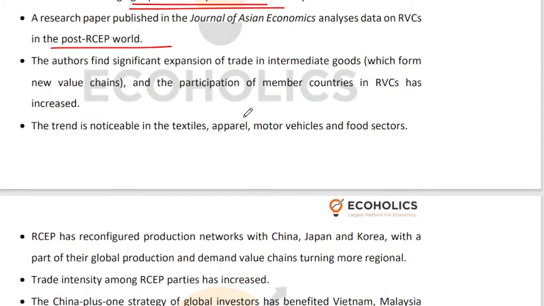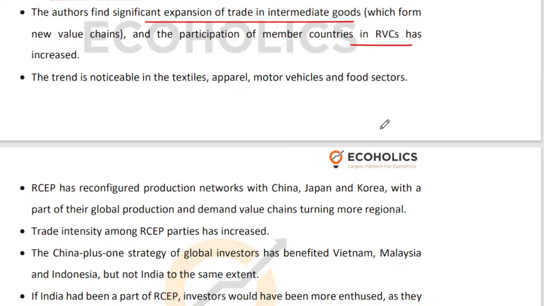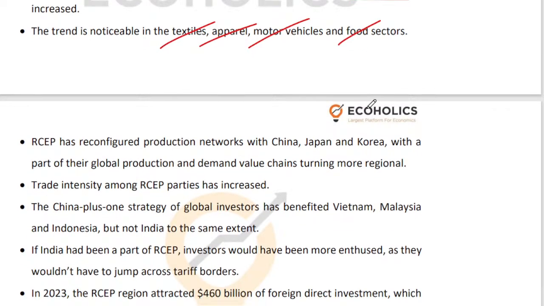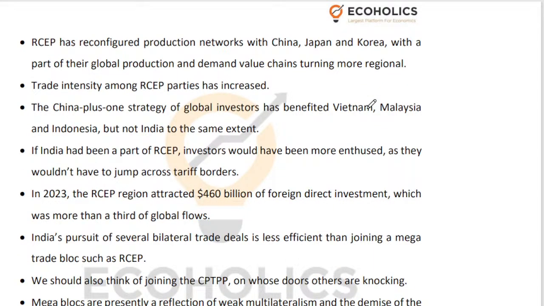So authors are saying that there has been a significant expansion of trade in intermediate goods. That a lot of member countries are participating in regional value chains, right? And whether it is textiles, apparels, motor vehicles, food sectors, in everything a regional value chain is being created within the RCEP countries, right? So the idea over here is that we must consider RCEP, right? Trade intensity can increase, right?